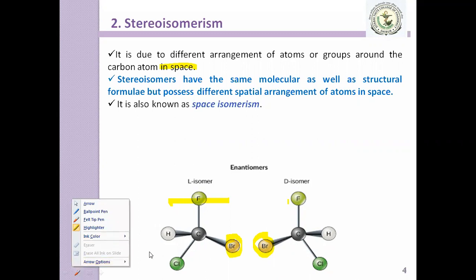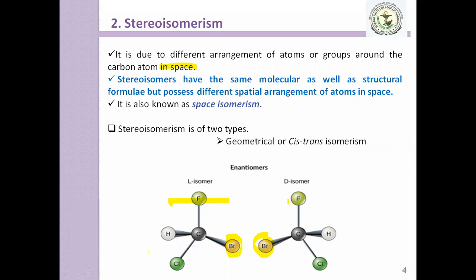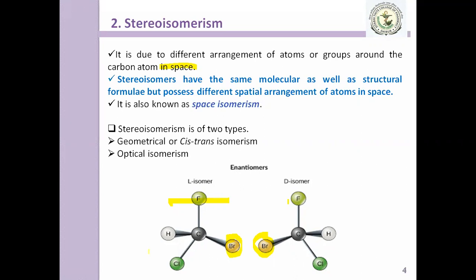Okay, so stereoisomerism is further classified into two types. First one is geometrical or cis-trans isomerism, and second one is optical isomerism. Clear? Stereoisomerism is classified into two types: geometrical or cis-trans isomerism and optical isomerism.